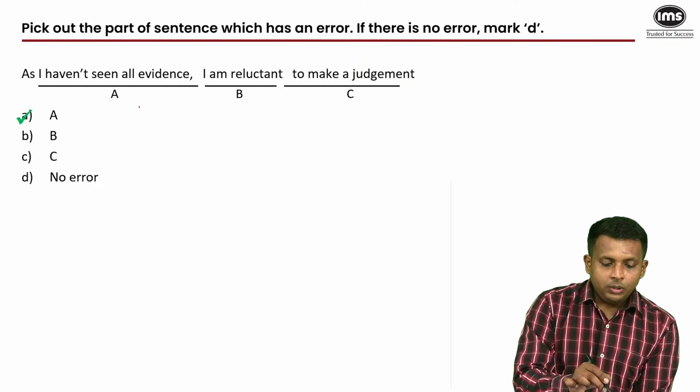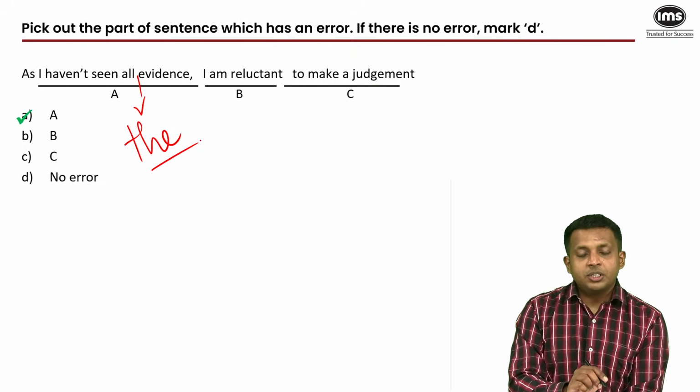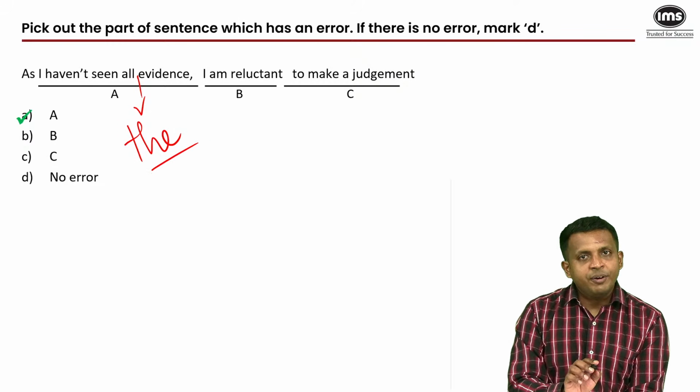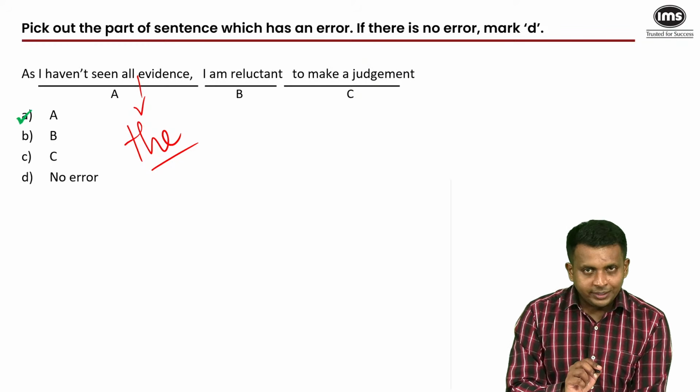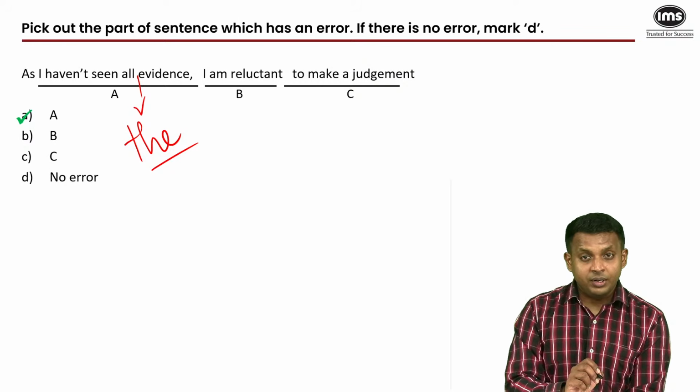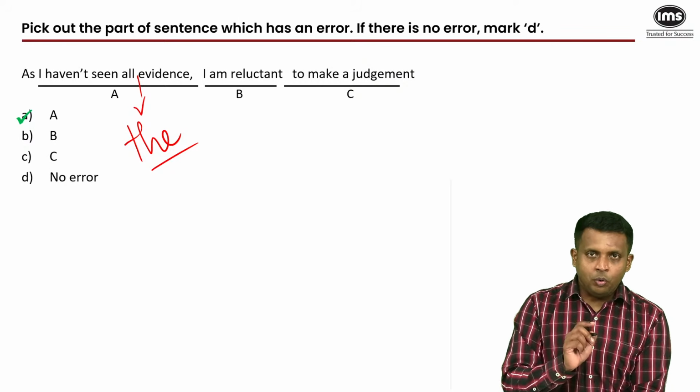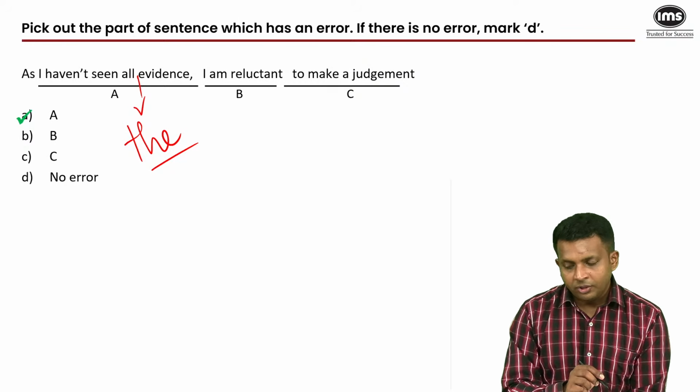I haven't seen all the evidence. I'm reluctant to make a judgment. Clearly, the noun evidence needs the definite article the before it. It would sound off as you try to read it, right? As I haven't seen all evidence, I'm reluctant to make a judgment. No, you need the definite article the, and your answer is A.